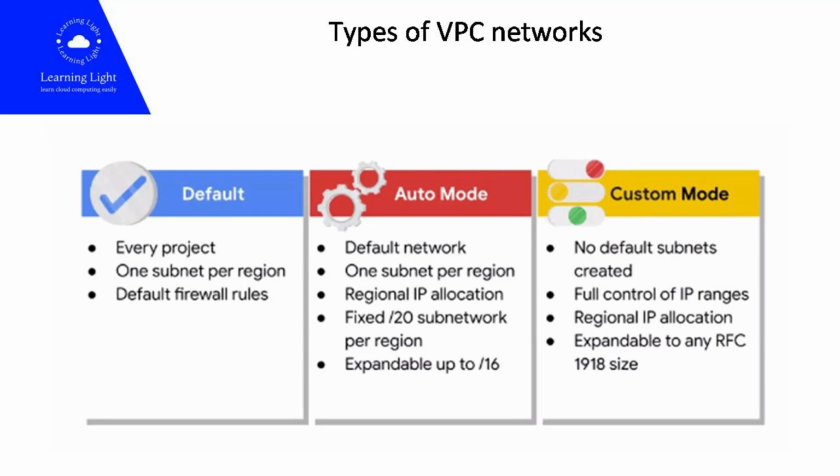Custom Mode VPC. A custom mode network does not automatically create subnets. This type of network provides the user with complete control over its subnets and IP ranges. The users decide which subnets to create in regions they choose and use IP ranges they specify within the RFC 1918 address space. These IP ranges cannot overlap between subnets of the same network. For most cases across industries, we use custom mode VPC because most of the control can be taken over it and you can build a custom network that is more secure and restricted as per your business use case.